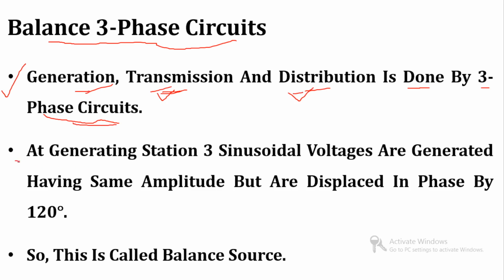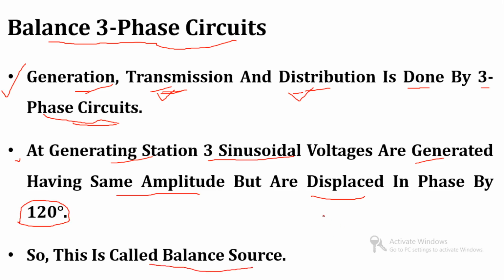Now at the generating station, three-phase sinusoidal voltages are generated which have the same amplitude, but all the three phases are displaced by 120 degrees. So this is called the balanced source.